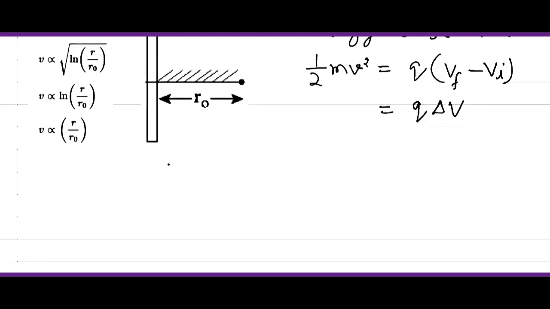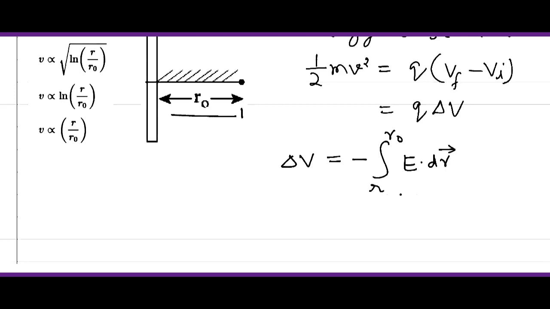Okay, the change in voltage. So how can we find it? There is a relation between del V and the electric field. So we can write del V equal to the integration from r to r naught of E dot dr. If we integrate the electric field through this distance, this will be the change in voltage.